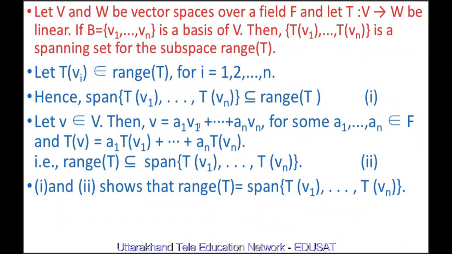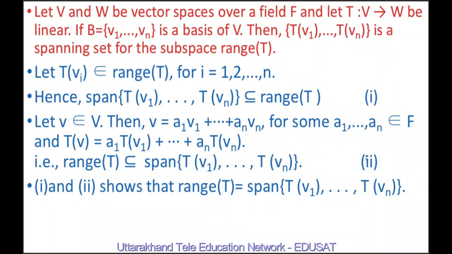Therefore, v = a1 v1 plus ... plus an vn for some a1, a2, ..., an belonging to F. Therefore, T(v) = a1 Tv1 plus ... plus an Tvn because T is linear and it preserves vector addition. It means range of T is a subset of span {Tv1, ..., Tvn}.